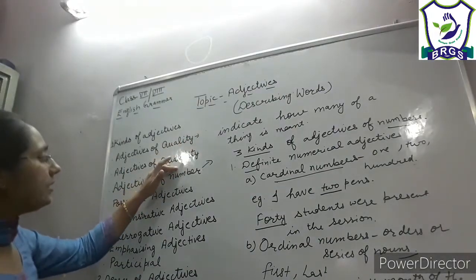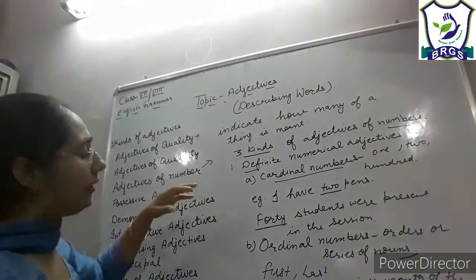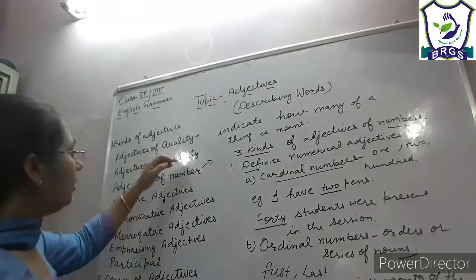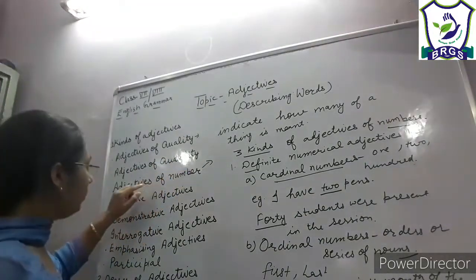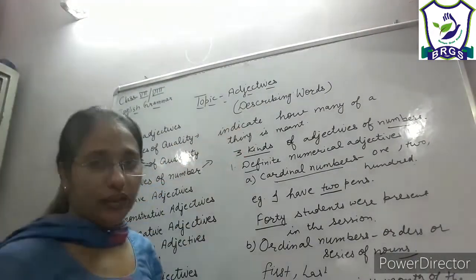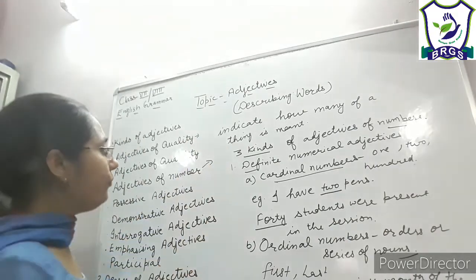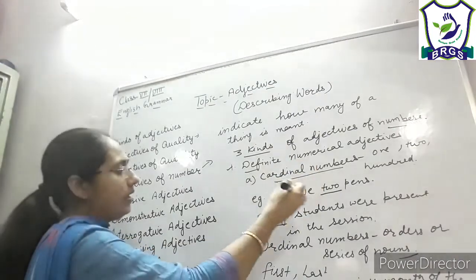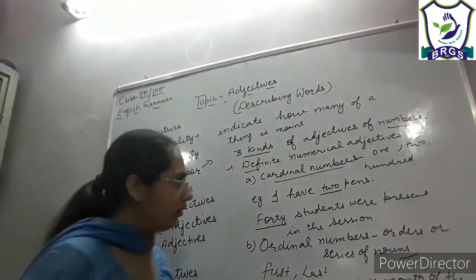Then we have learned adjectives of quantity, which tell how much of a thing, and they are used with uncountable nouns. Then we have learnt adjectives of numbers. They indicate how many of a thing. They are used with countable nouns, and there are three kinds, from which we have covered the first kind, that is definite numerical adjectives, meaning all the cardinal and ordinal numbers.